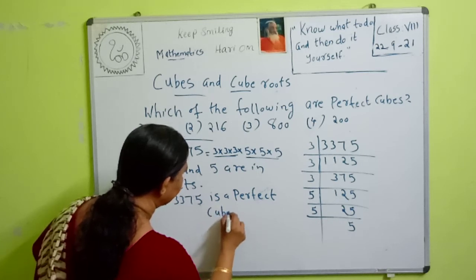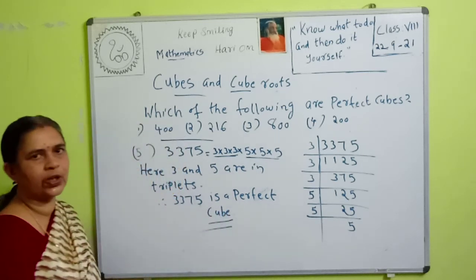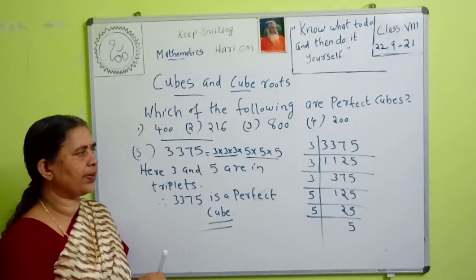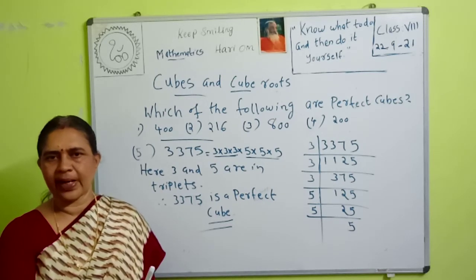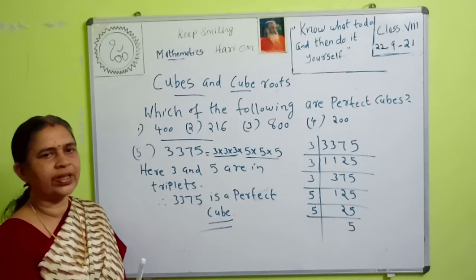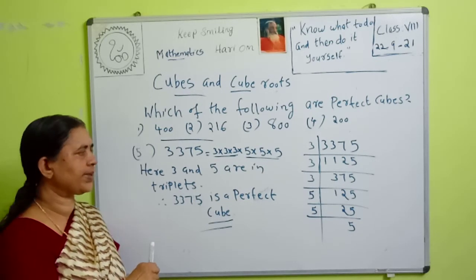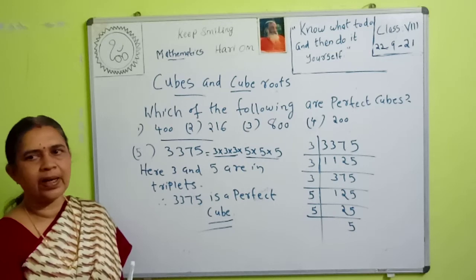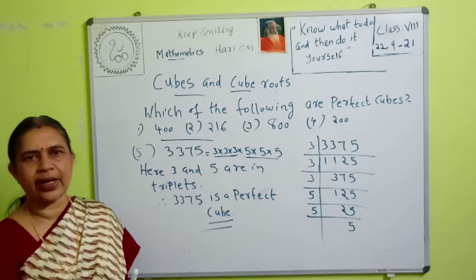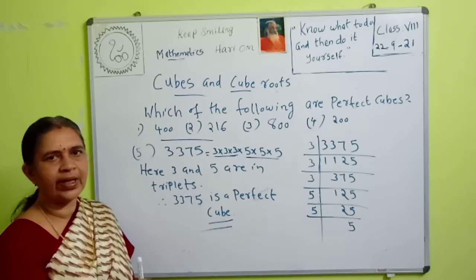So to check whether a number is a perfect cube, what do we do? First we do the prime factorization of the number and check whether we can write all the factors in triplets. If we can write all the factors in triplets, then we can say that the number is a perfect cube. Otherwise, it is not a perfect cube.